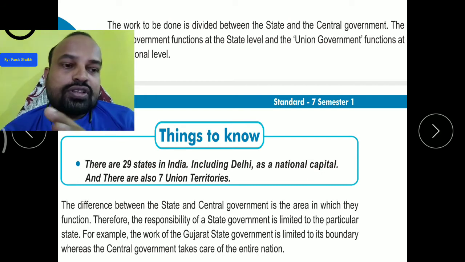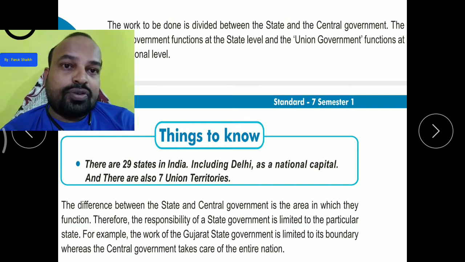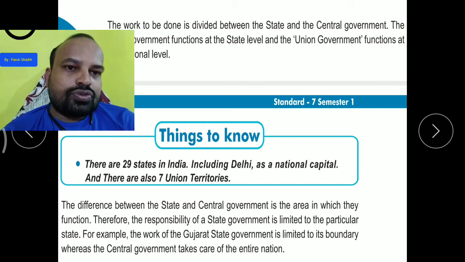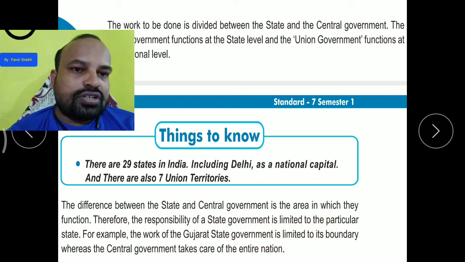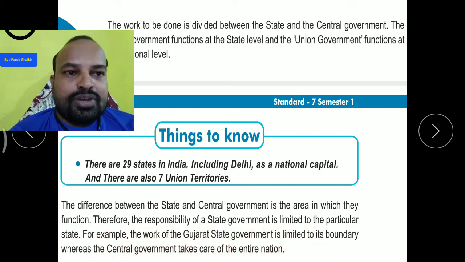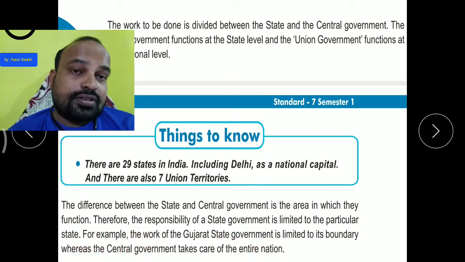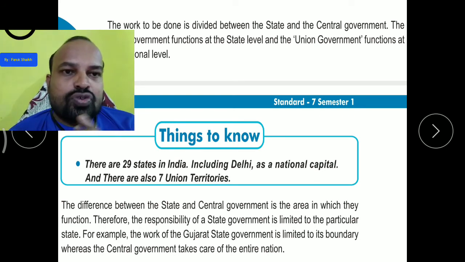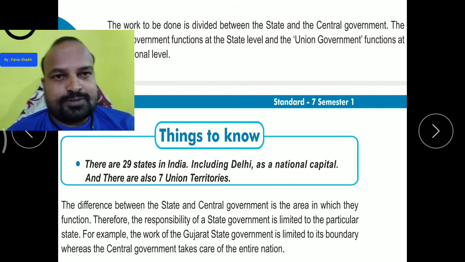Okay, so the work they do for one state, the same rules are also implemented in some other states. That is why the responsibility of the state government is limited to the particular state. For example, the work of the Gujarat state government is limited to its boundary, whereas the central government takes care of the entire nation. It means Vijay Rupani, who is the chief minister, will look after just the state of Gujarat, but the Prime Minister of India, Narendra Modi, will look after the whole nation.